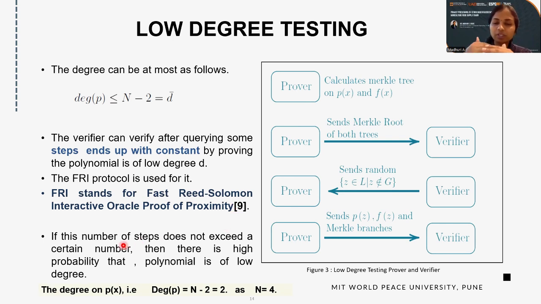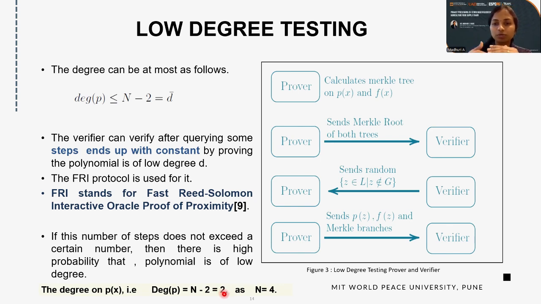If after a certain number of steps, which depends on the degree of the polynomial, you get some constant value, then we can say that your data is a correct one. Otherwise, it is not a correct one. So in our case, n is equal to 4, as we have taken 4 input values. And for the 4 input values, we are getting n minus 2, that is 4 minus 2, which will be 2.